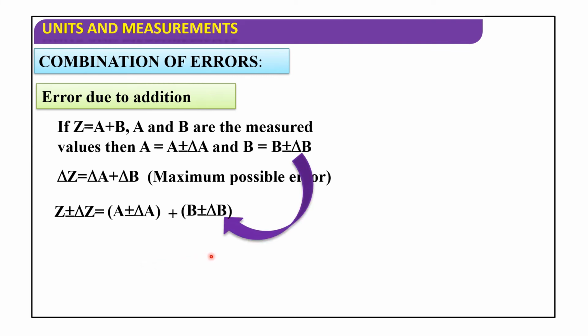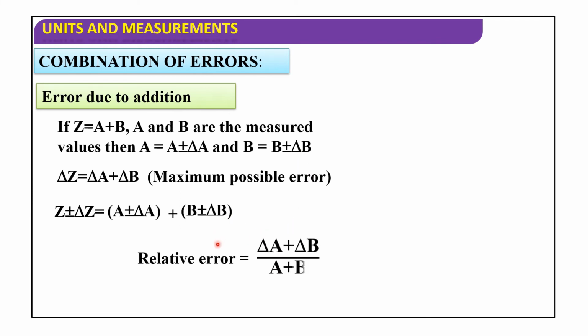Similarly, b plus or minus delta b. So relative error is equal to (delta a plus delta b) by (a plus b). So percentage error is equal to (delta a plus delta b) by (a plus b) into 100. So if z is equal to a plus b, where a and b are measured values, then a is equal to a plus or minus delta a and b is equal to b plus or minus delta b. So the relative error is (delta a plus delta b) by (a plus b), and percentage error is equal to (delta a plus delta b) by (a plus b) into 100.